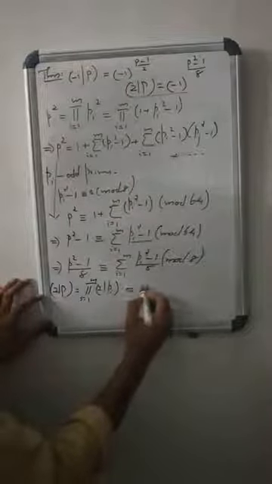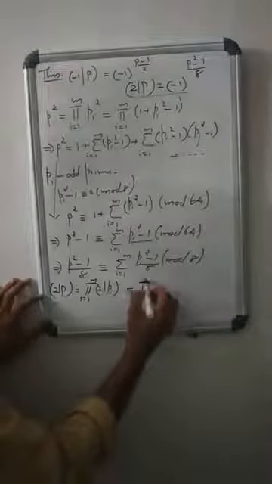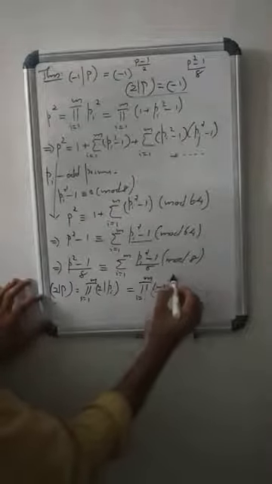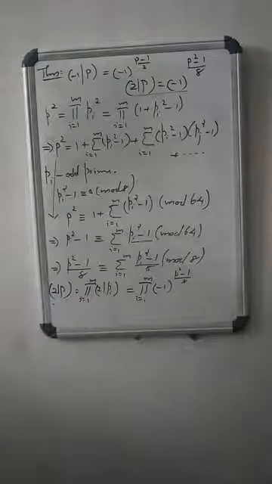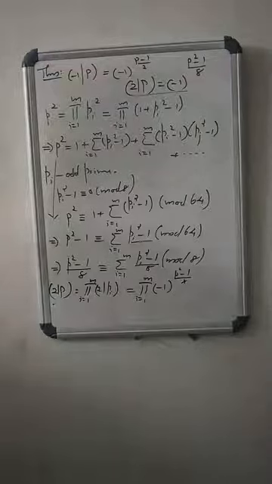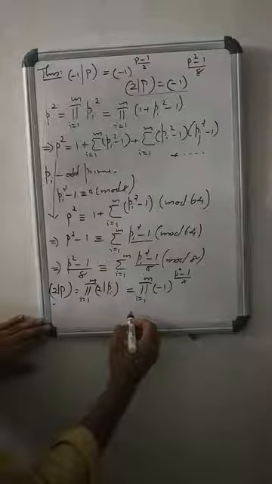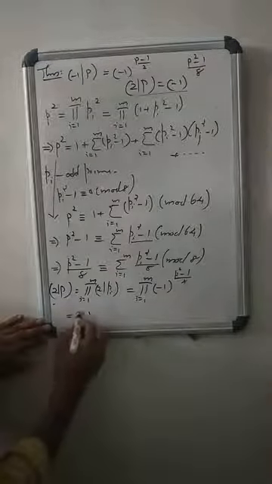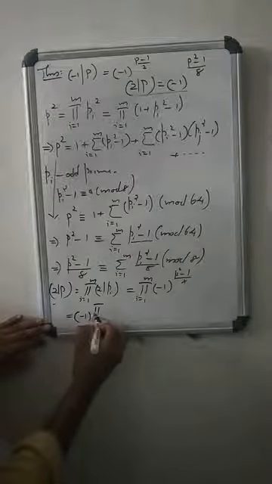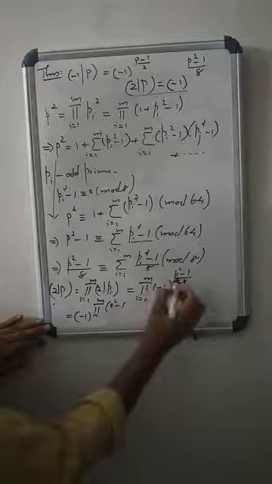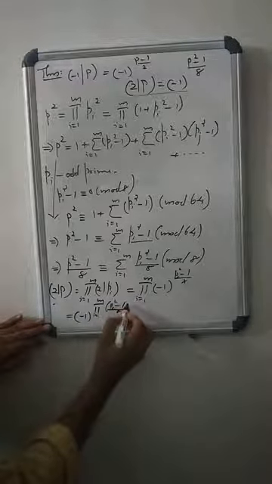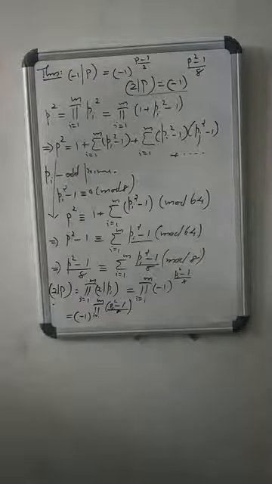So it is product i ranges from 1 to m, minus 1 power (pi square minus 1) by 8. That equals minus 1 power sigma i ranges from 1 to m, (pi square minus 1) by 8. Agreed?